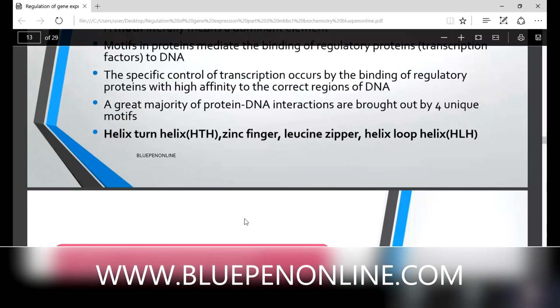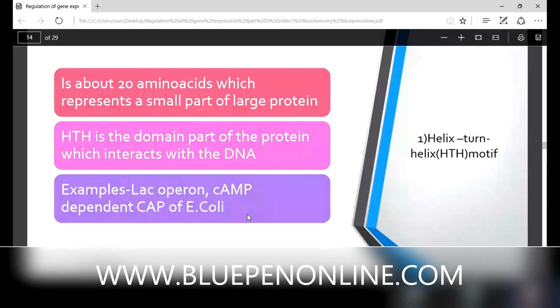Okay, Sandhya, you can unmute. Yes, ma'am. What is a motif now? Now you understood. What is a motif? The dominant element, ma'am. Then what is their function? They mediate the binding of regulatory proteins to DNA. What is meant by regulatory proteins? Transcription factors. Yes, ma'am.